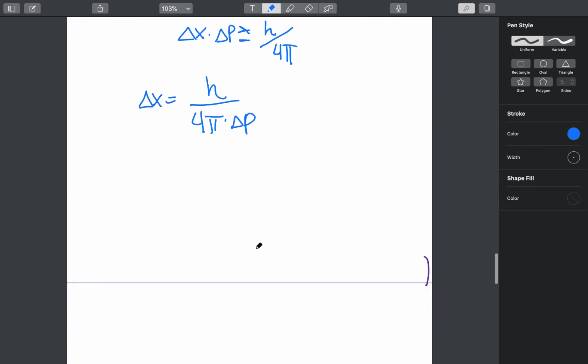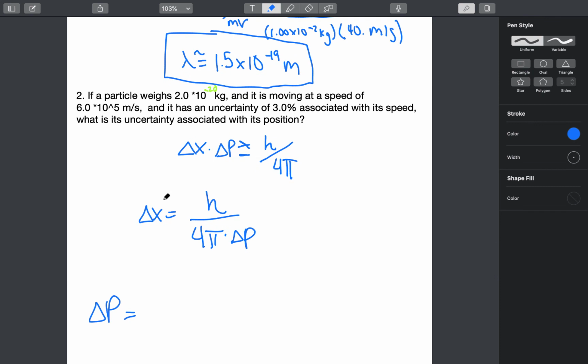Now delta p, we can solve for it together. So delta p is the uncertainty associated with the momentum. So all you have to do is multiply the uncertainty of the speed times the mass.